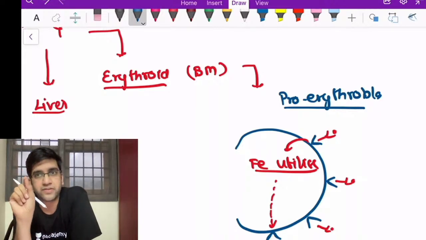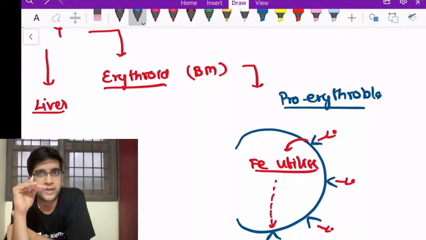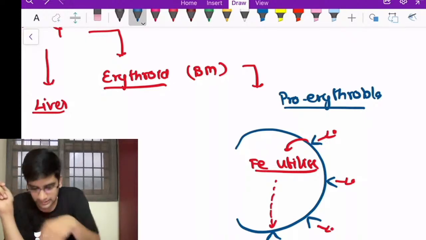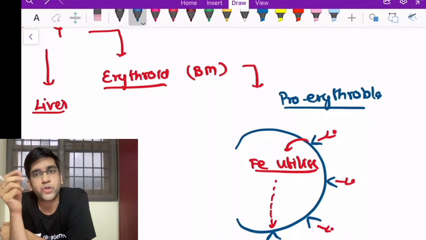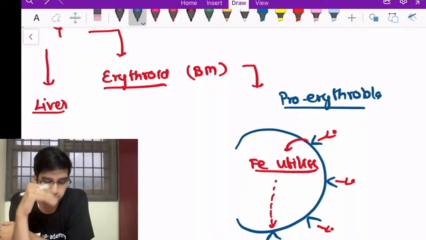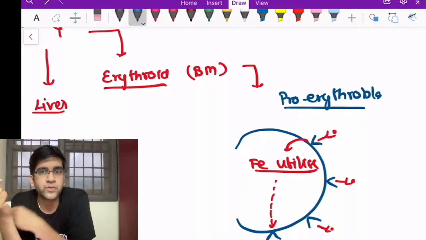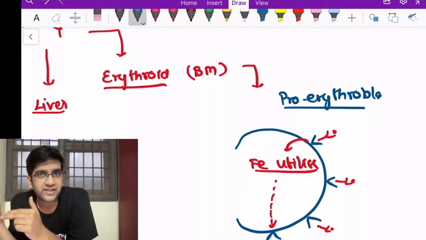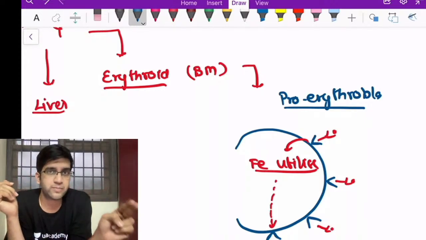Sometimes a domain of the transferrin receptor will be excreted. I'm going to call it a soluble transferrin receptor. These transferrin receptors here are membranous transferrin receptors. Once I use them, a little bit of soluble transferrin, or my serum transferrin receptor, is also a protein of my surface receptor only, but it's broken down and gone outside. So the amount of the membrane transferrin receptor is going to reflect the amount of my serum transferrin receptor as well.